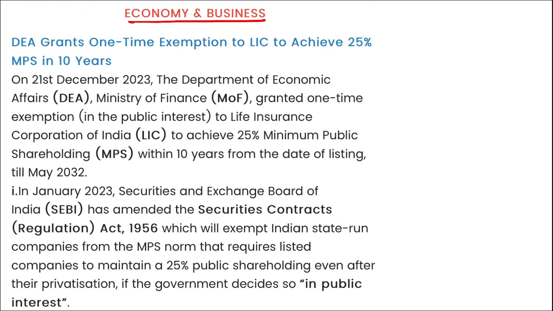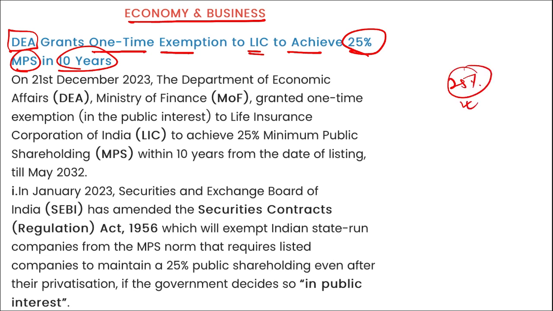Next is Economy and Business. DEA, that is Department of Economic Affairs, has granted one-time exemption to LIC to achieve 25% MPS in 10 years. What is MPS? MPS is your minimum public shareholding. So they have to achieve 25% minimum public shareholding within 10 years from the date of listing, till May 2032.